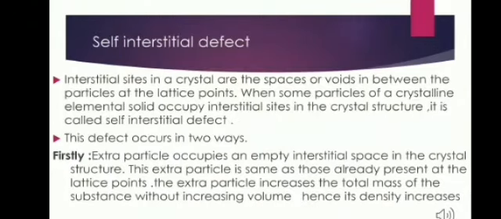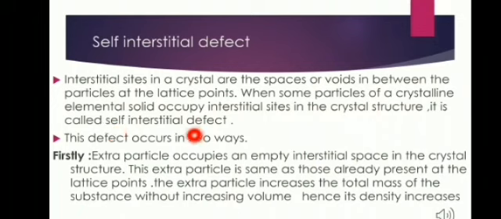The second type of stoichiometric point defect is the self-interstitial defect. As we have discussed, the interstitial sites in a crystal are the spaces or voids in between the particles at the lattice points. When some particles of a crystalline solid occupy the interstitial sites in the crystal structure, it is called an interstitial defect.